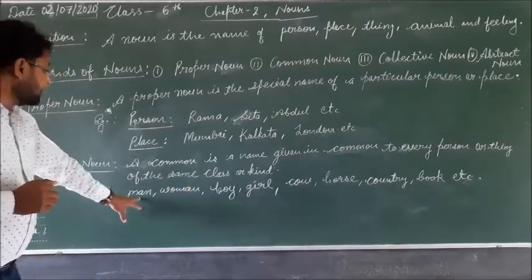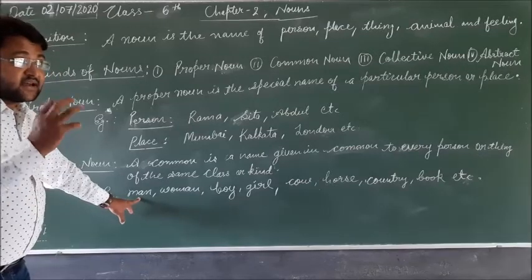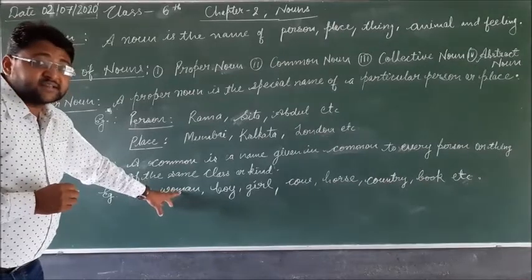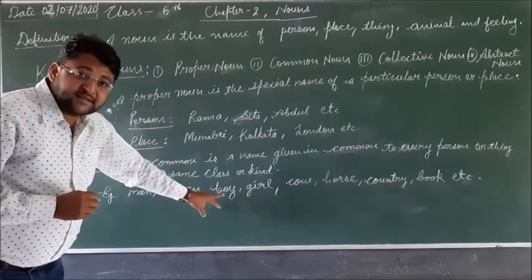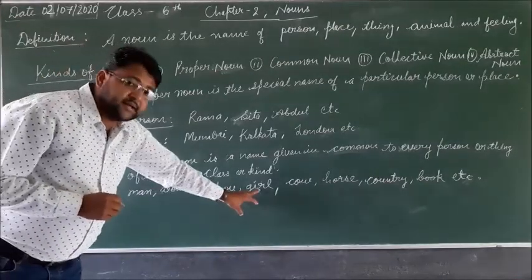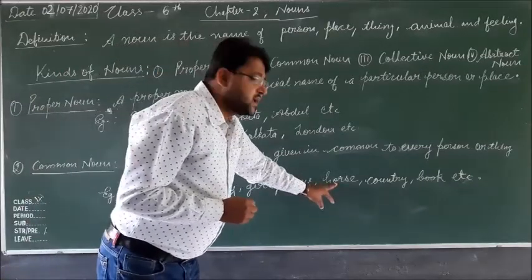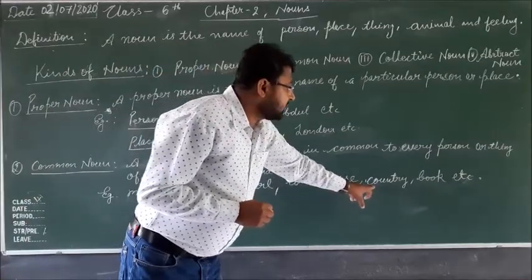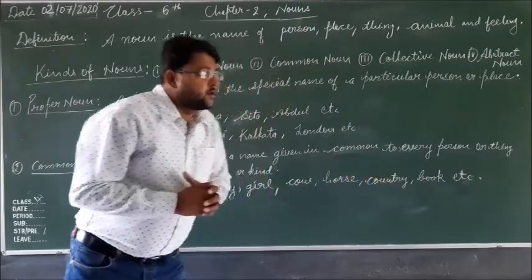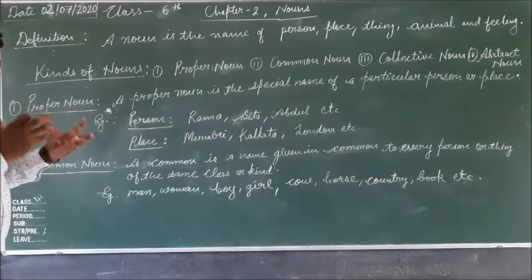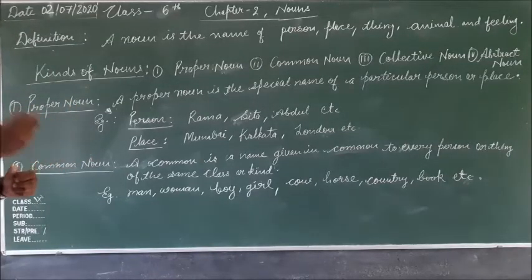The example given here is man. Man is a common noun. Woman is a common noun. Boy is a common noun. Girl is a common noun. Cow is a common noun. Horse is a common noun. Country is a common noun. Book is a common noun. This is the common name. Book is the common name.